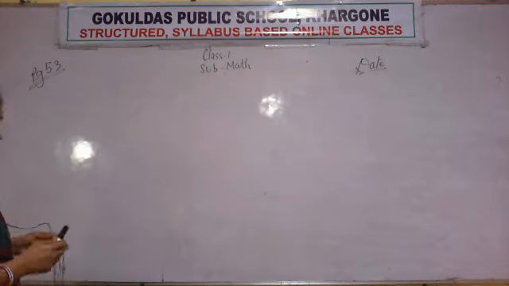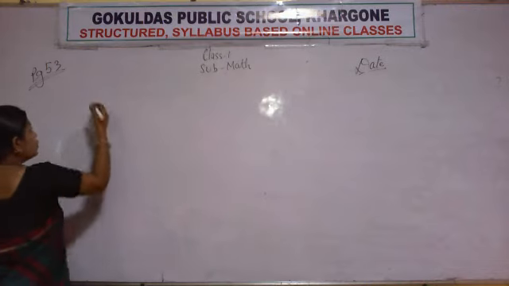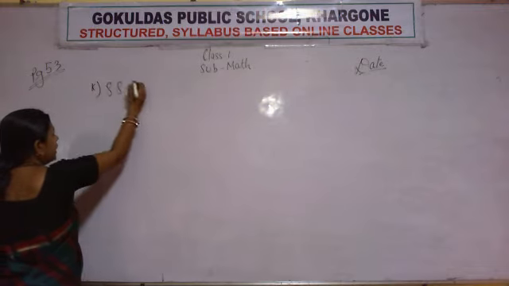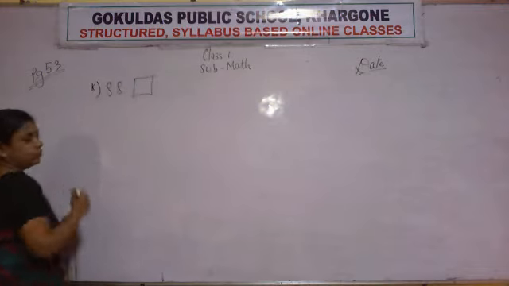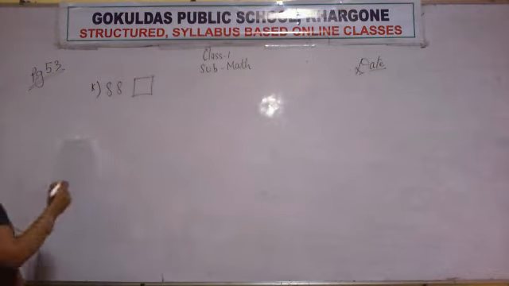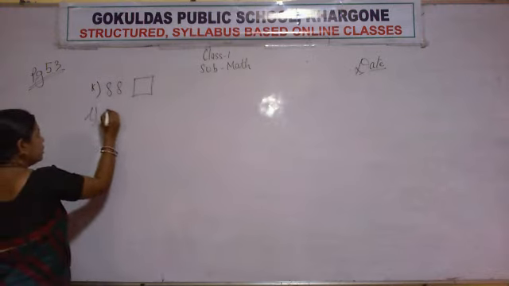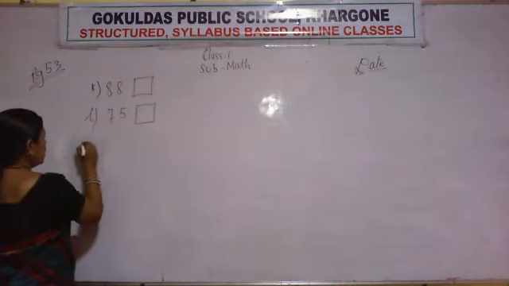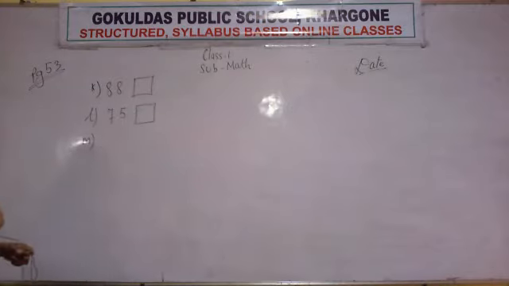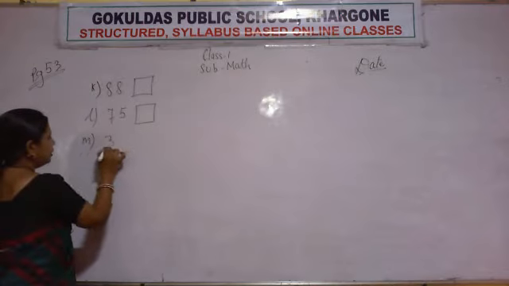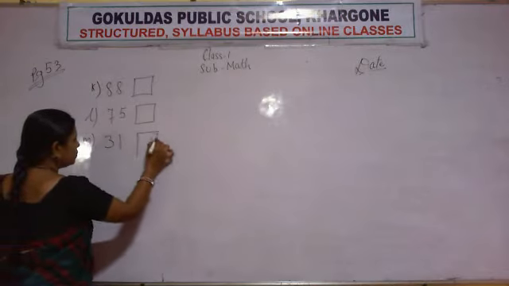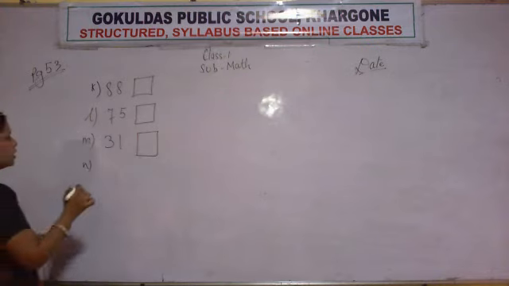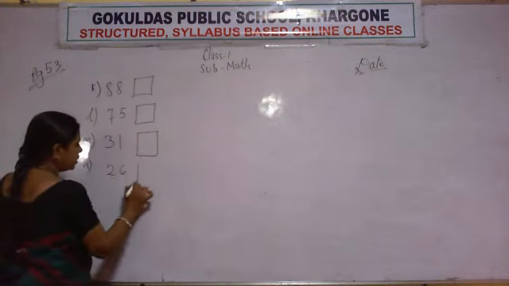Now continue writing and now you are going to solve it. Okay. K and the number is 88. L, 75. M, 31. N, 26.